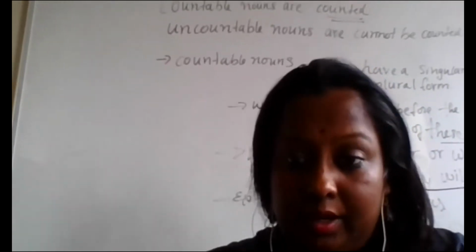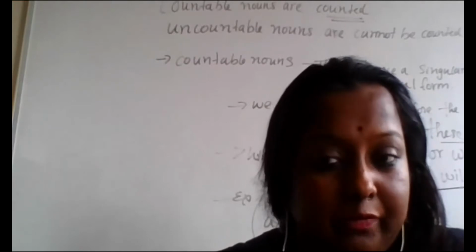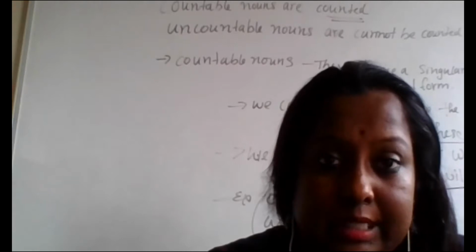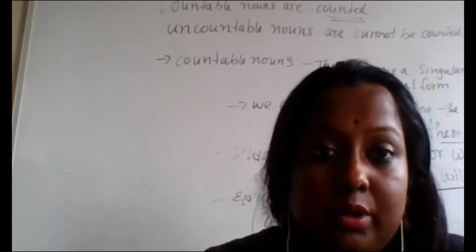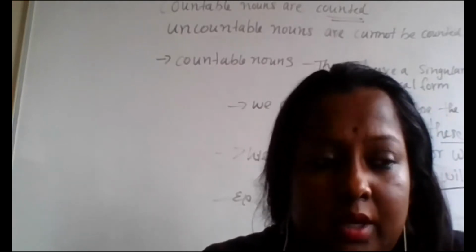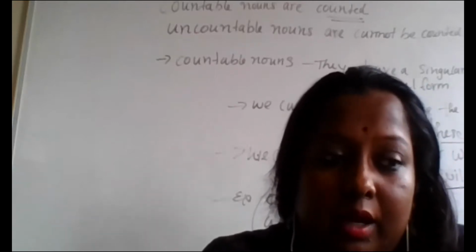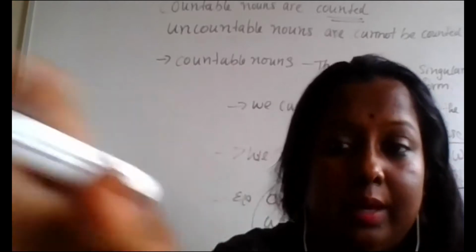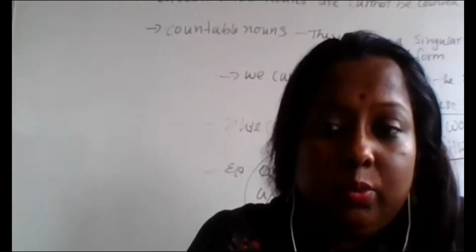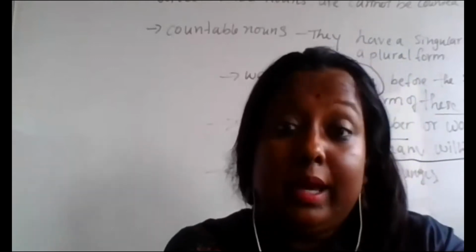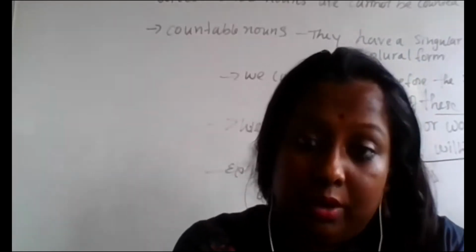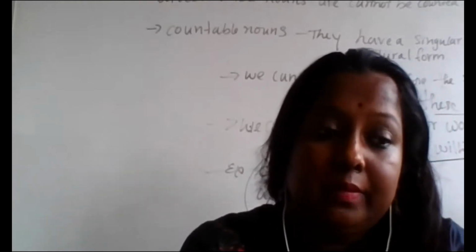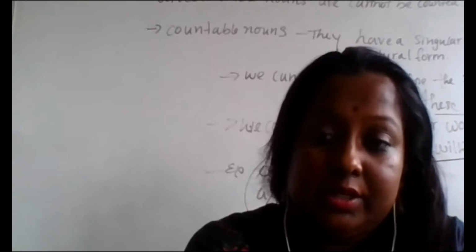Now we will see more examples, but before that: we are able to count countable nouns and we are not able to count uncountable nouns, so how can we make uncountable nouns countable? This is a question that comes to our mind. We can do it by using quantifiers of measurement such as kilograms, grams, liters.